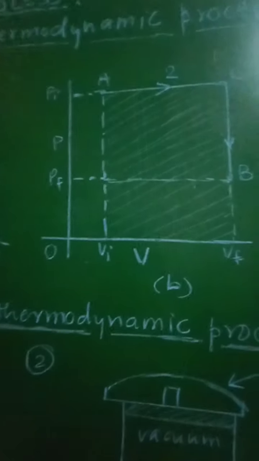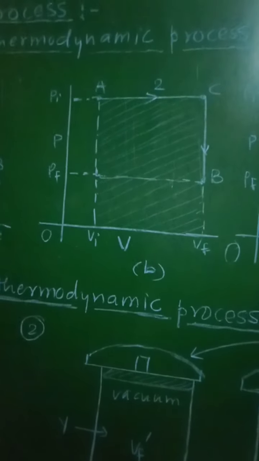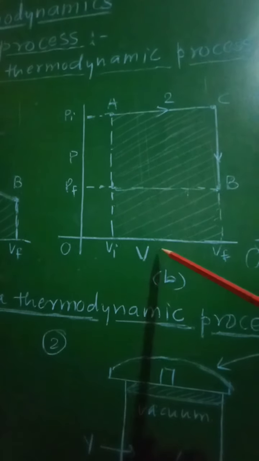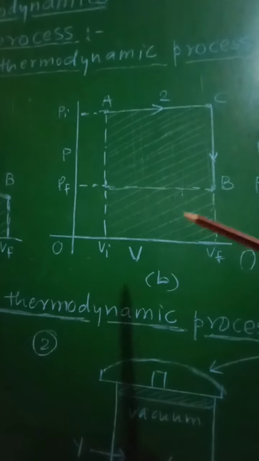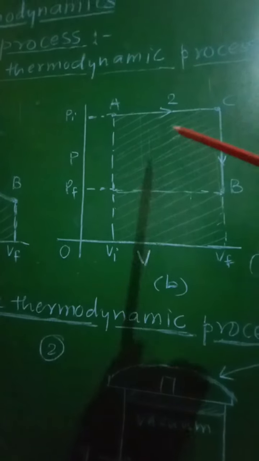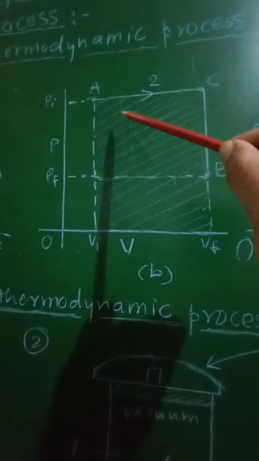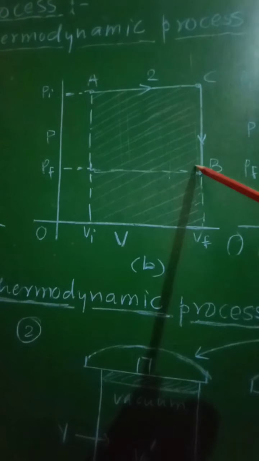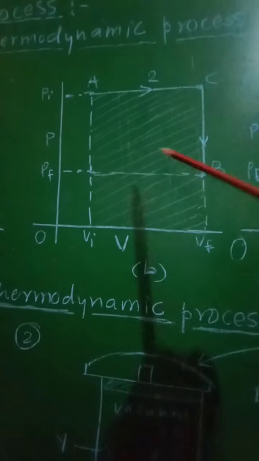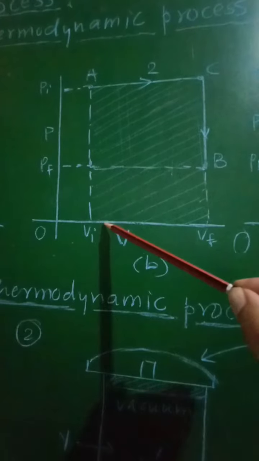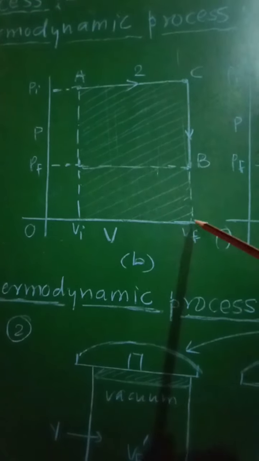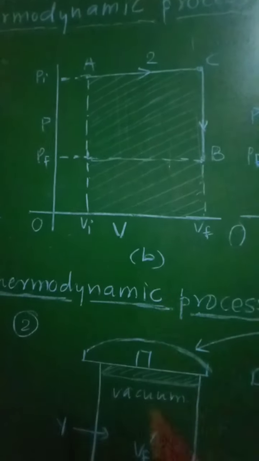Similarly, we will go for second case, that is, again if you plot the graph of P against V, then in this case we will consider the second path which proceeds along AC and then CB. So in this case again, A is having its coordinates Vi and Pi, B will be having its coordinates Vf and Pf.